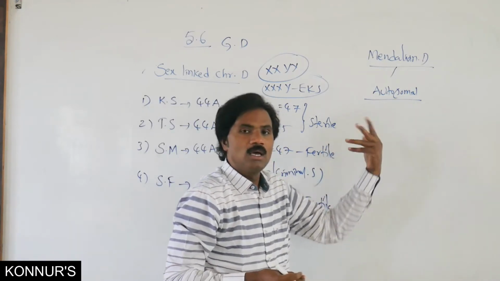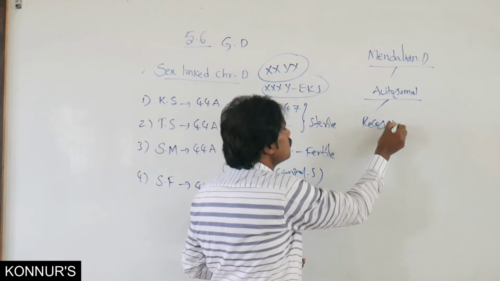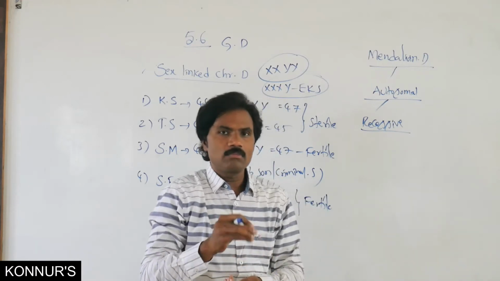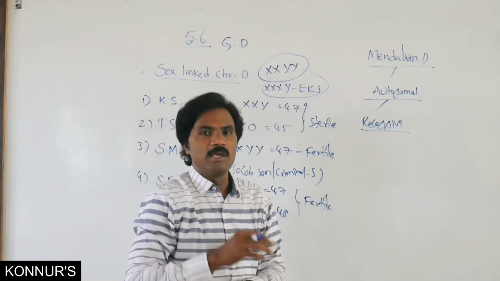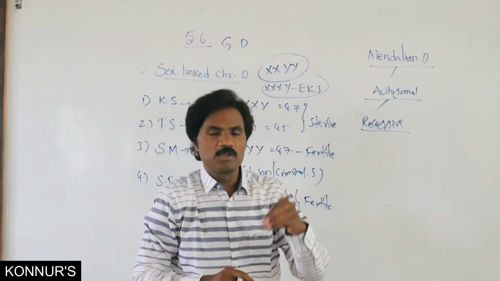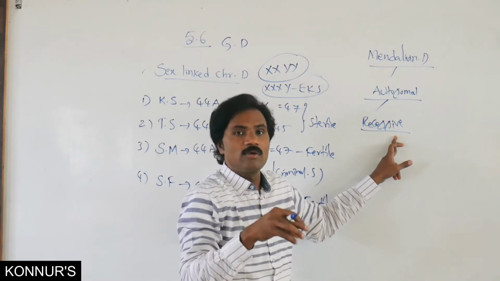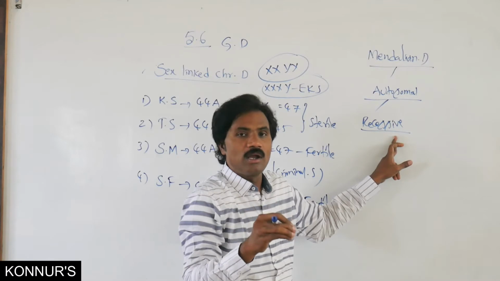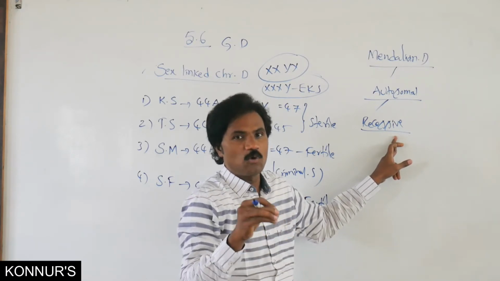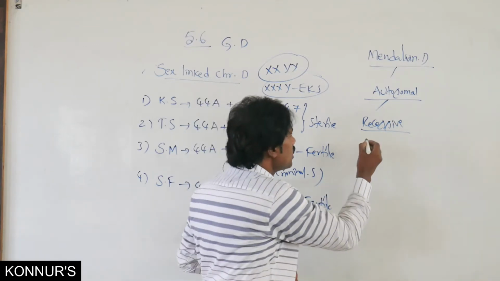Then autosomal recessive. According to the NCERT textbook, they have given sickle cell anemia as an autosomal recessive disorder. But according to new books, they have given sickle cell anemia as related to codominance, that is 1:2:1. The ratio of codominance is 1:2:1. But the textbook relates it to sickle cell anemia.